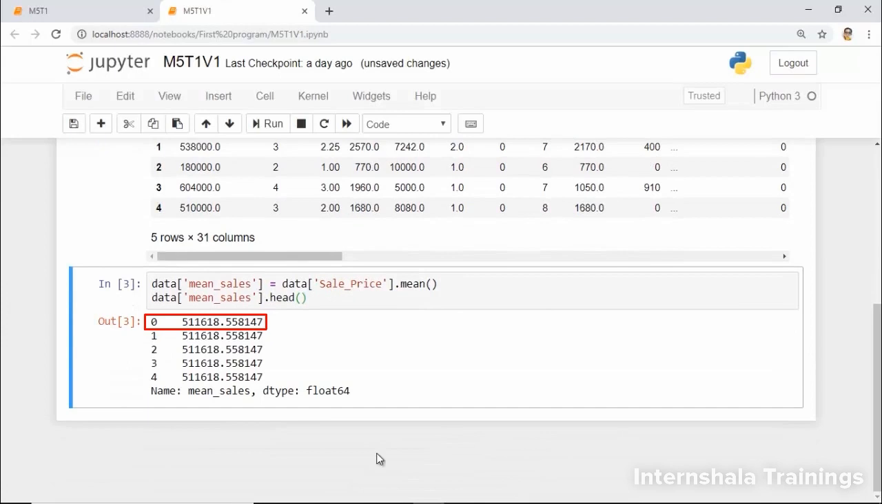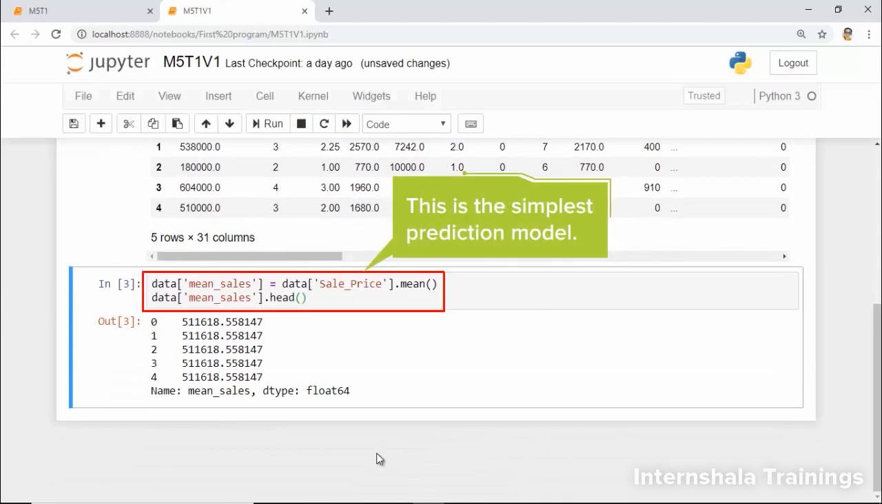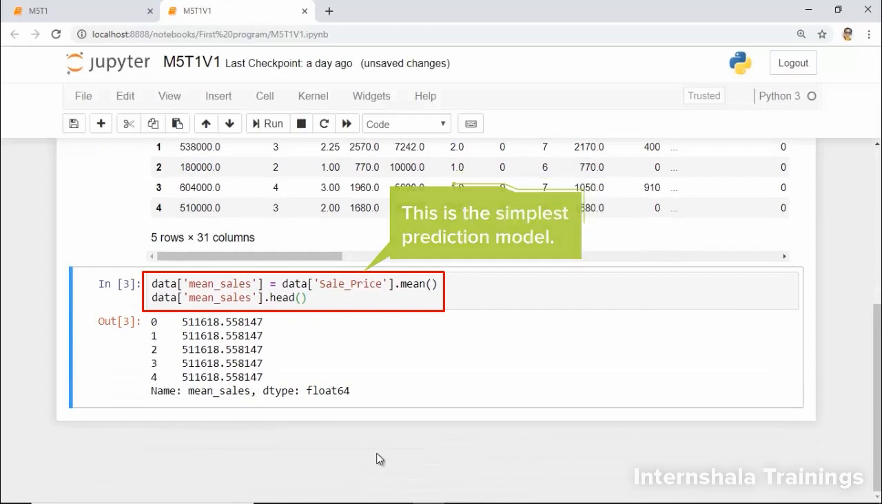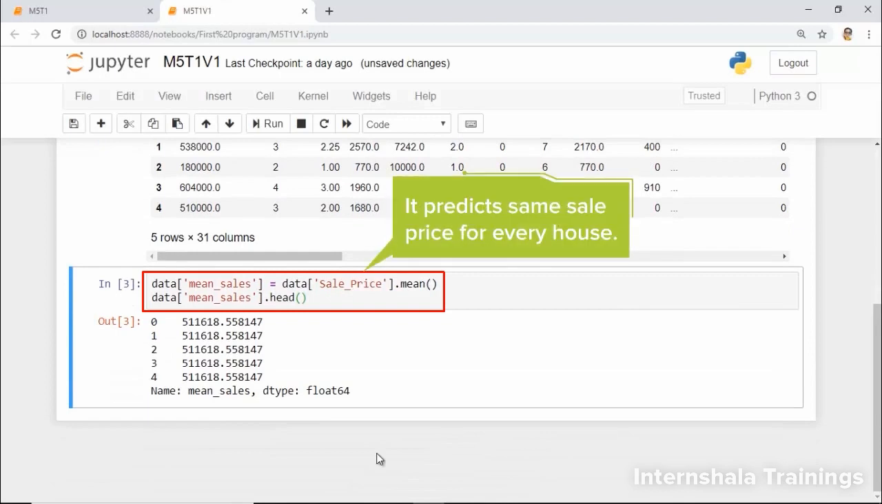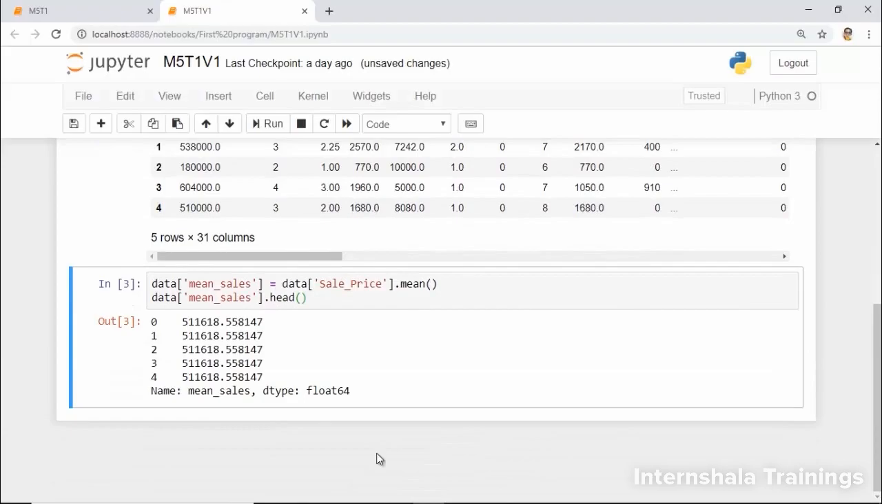Looks good, right? Congratulations! You just built your first and the simplest prediction model. We say the simplest because this model predicts that every house, irrespective of its characteristics, would sell for the same price, which is the average of sale prices of all the houses in the dataset. In reality, we know that would not be the case, and we will learn how to improve this model just in a bit. First, let's visualize our model.